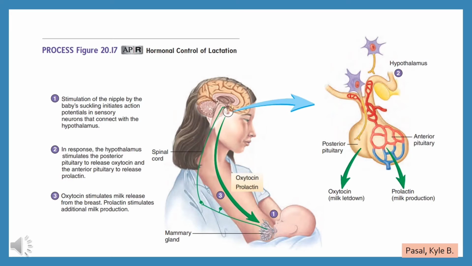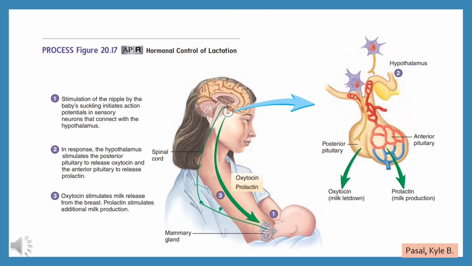Second, when the baby starts to suck at the nipple, a physical stimulus is sent to the mother's brain, which causes more oxytocin and prolactin to be released. Third, prolactin and oxytocin travel to the mammary glands, where prolactin stimulates the production of milk in the glands and oxytocin stimulates the myoepithelial cells to push milk from the glands down the ducts and towards the nipple. And lastly, fourth, milk gathers at the nipple and is released into the baby's mouth.